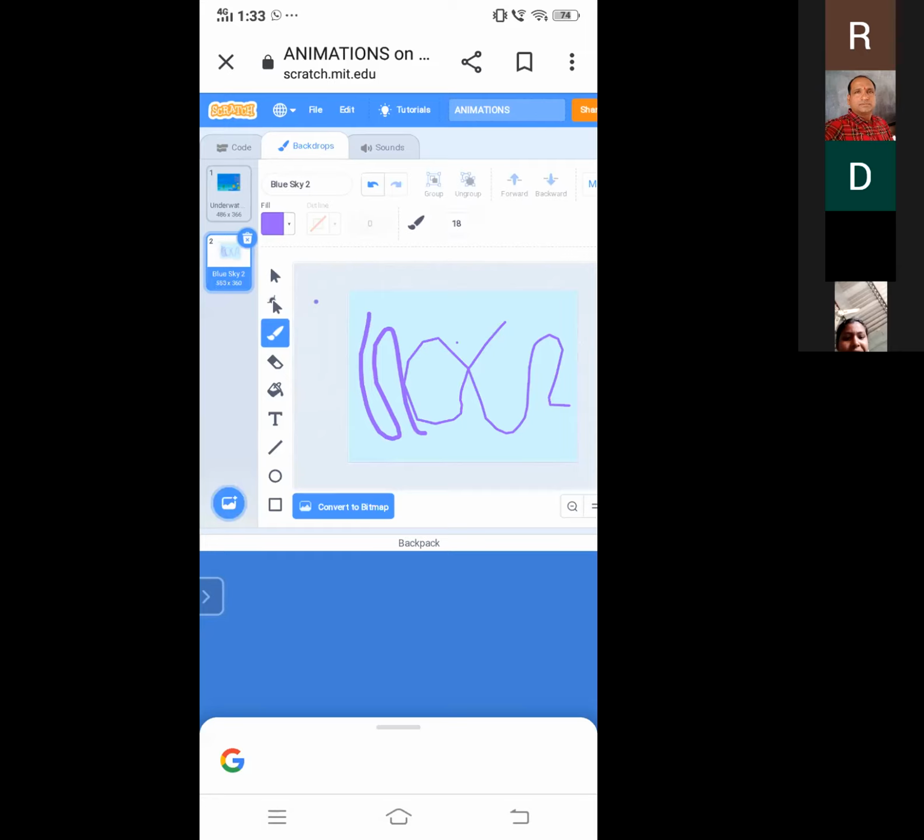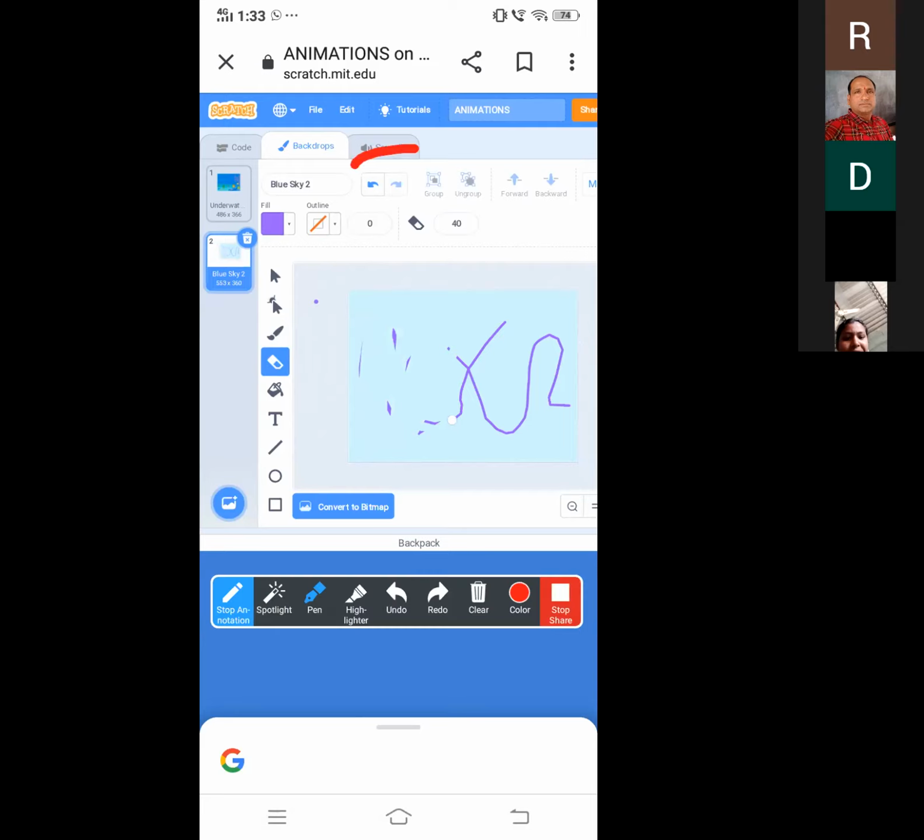So how do we erase? There are two options to erase. For example, if we click on here, it will be erased. I am erasing all these things. Or else there is one more option. You can see the two arrows. There will be a lot of advantages with these arrows.